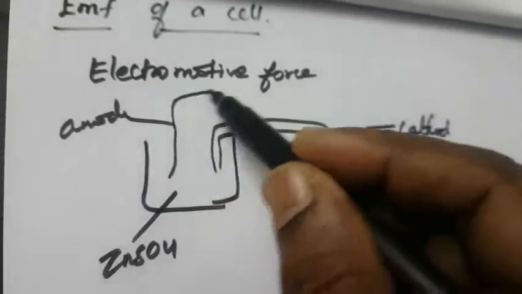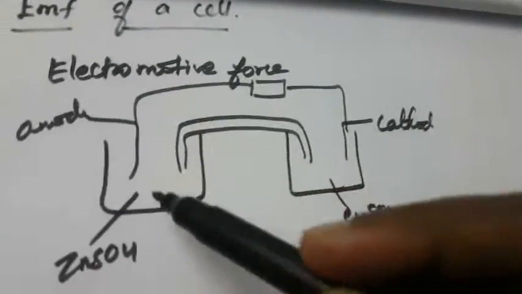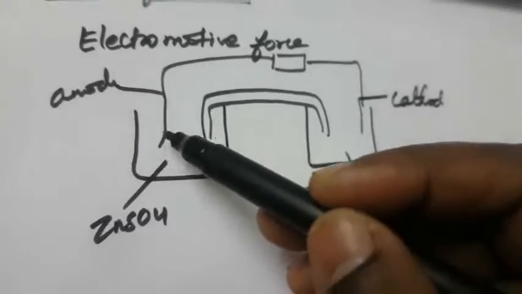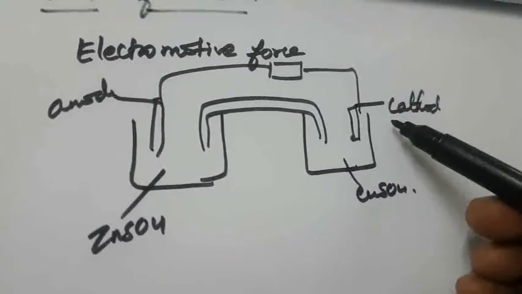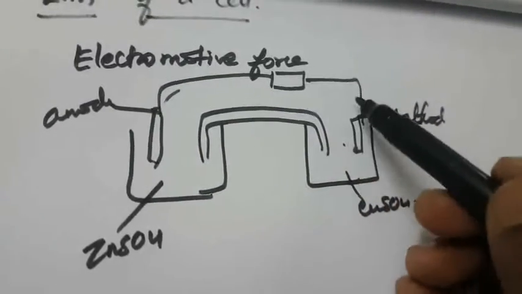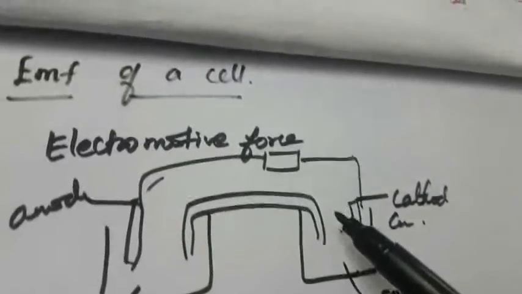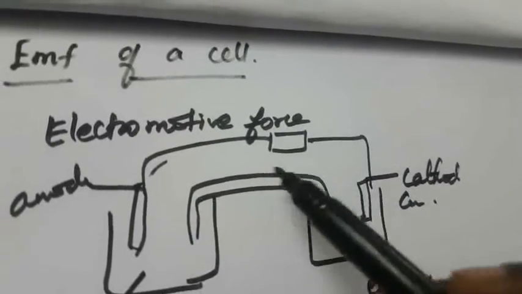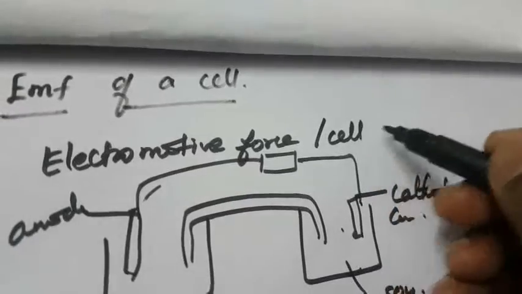Here a zinc rod is there, and here copper is there, right? So the force pushes the electron from the anode towards the cathode. That force is called electromotive force. Otherwise, the electromotive force is called cell potential.